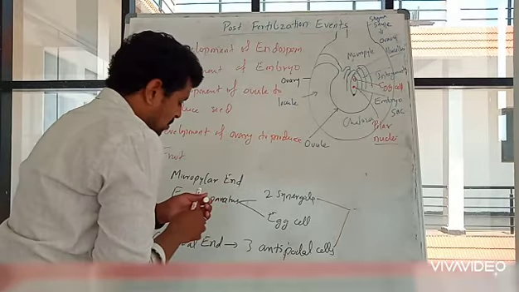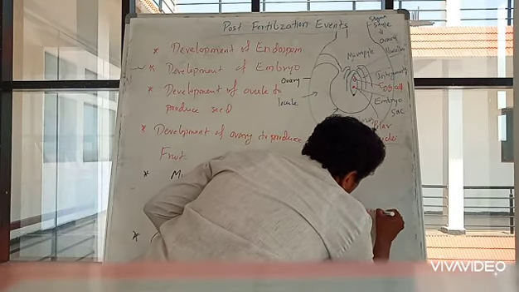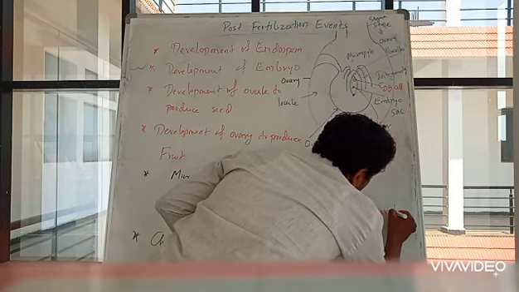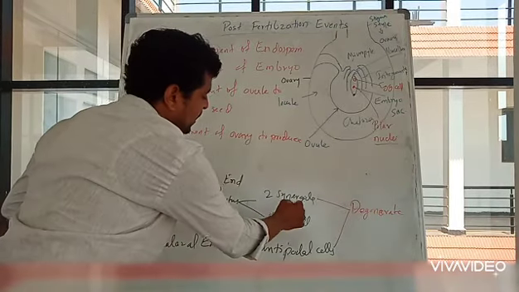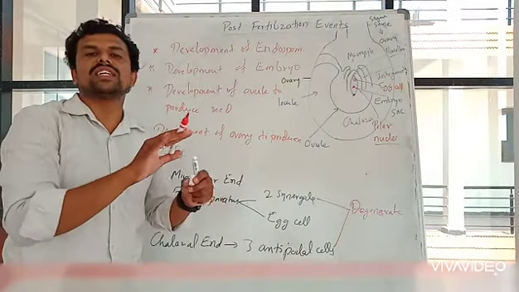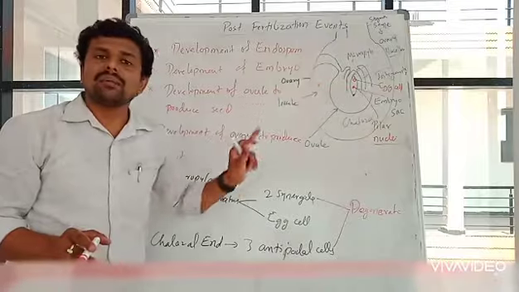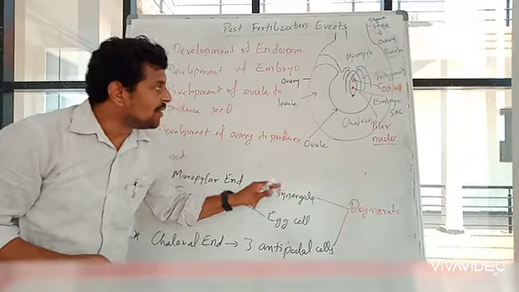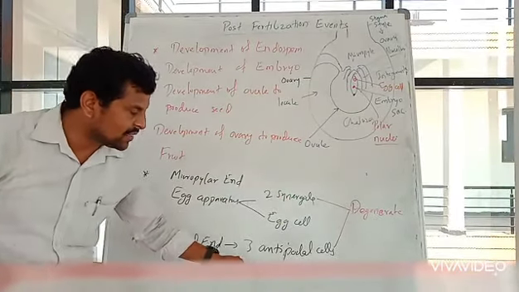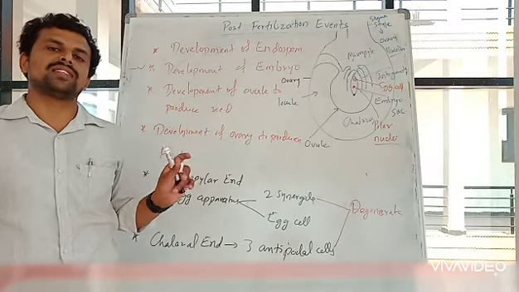Okay? Degenerate. These 2 synergids as well as antipodal cells, they degenerate. Okay, their function is over. Before fertilization, their function is to nourish the developing egg, right? So what happens after fertilization? The synergids as well as antipodal cells, they degenerate.